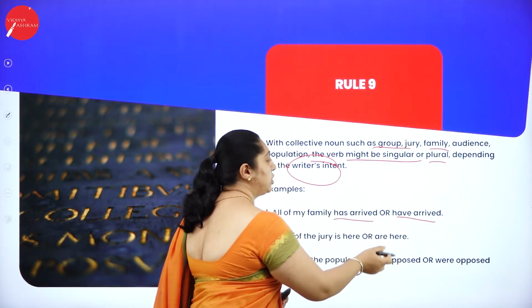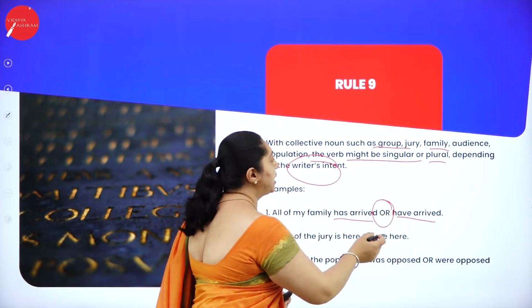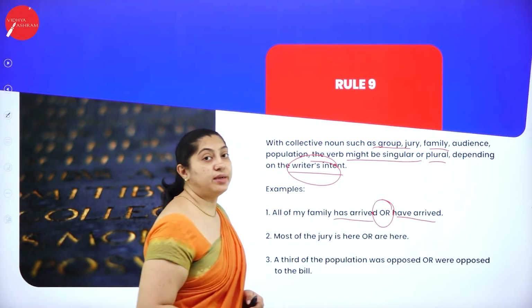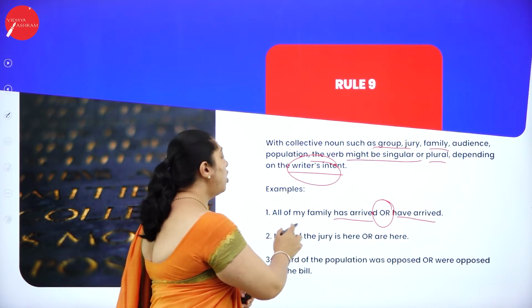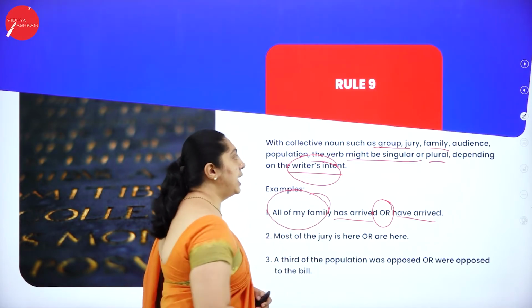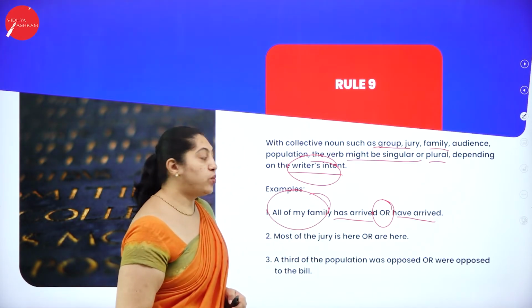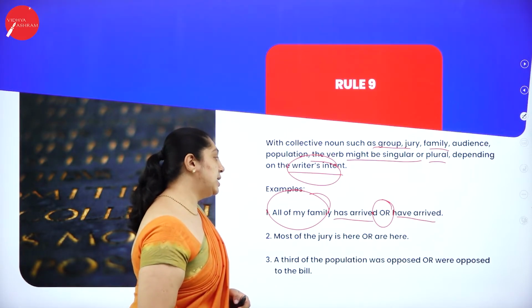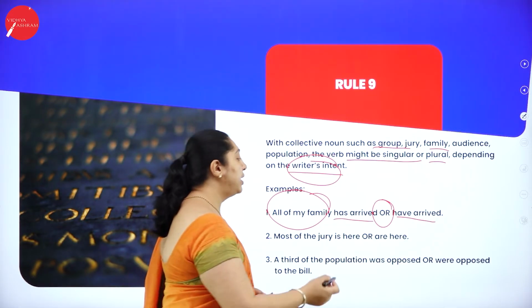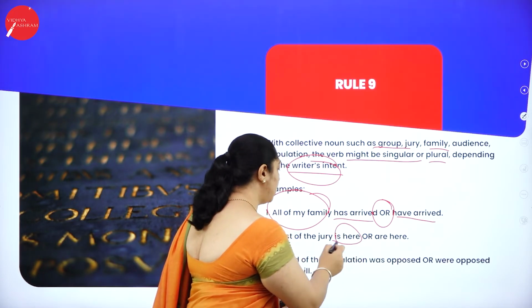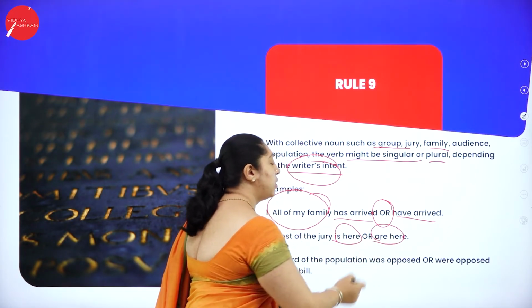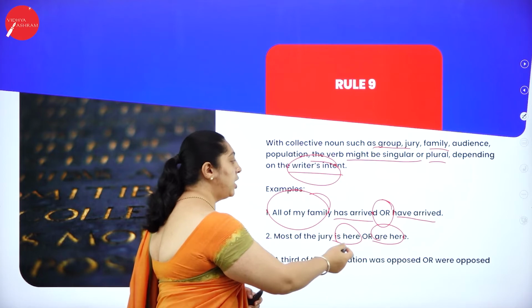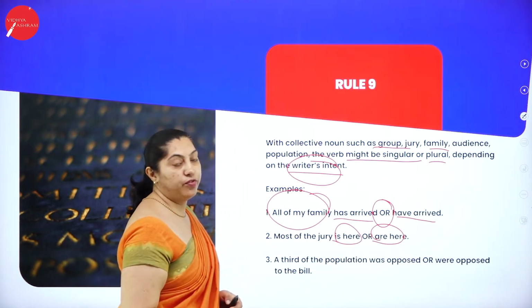Have arrived is also correct. Both are correct because it is about the writer's intent. So all of my family, it is a collective noun. The next one, most of the jury is here or are here. Is here is also correct. Are here also is correct. Is here is in singular. Are here is in the plural form.